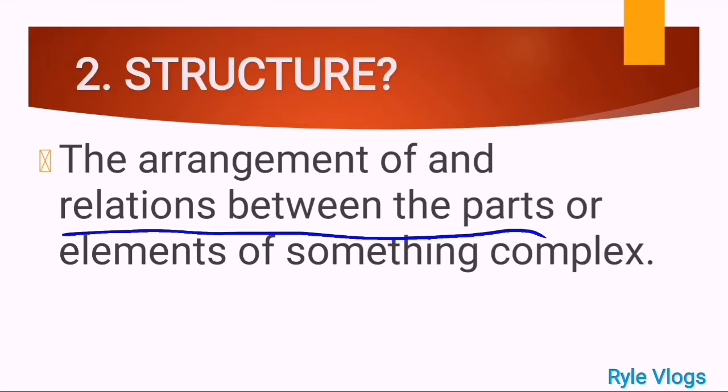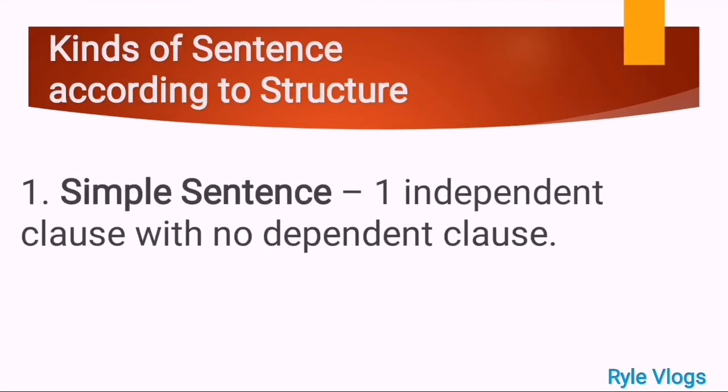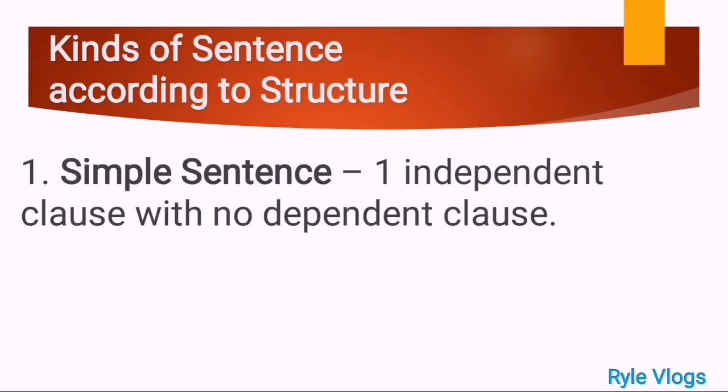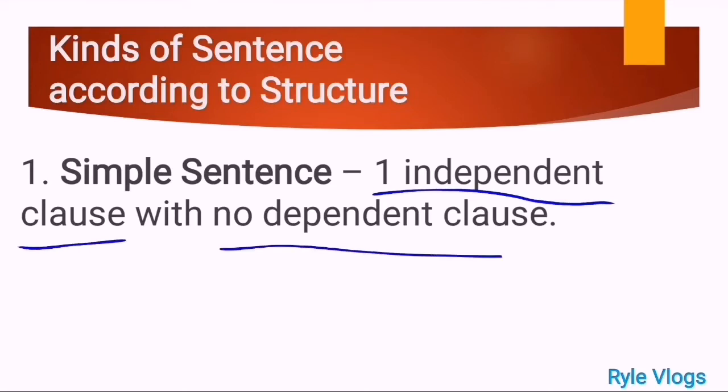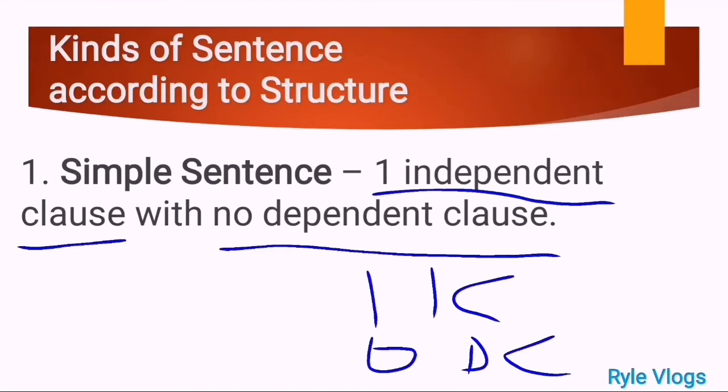Okay, and if the kinds of sentence according to purpose has four, here in structure, we also have four kinds of sentences according to structure. And the first one, we have simple sentence. Okay, when we say simple sentence, we have one independent clause. Do not forget that: one independent clause and no dependent clause. We need to say 1 IC and 0 DC. Okay, 1 IC and 0 DC.